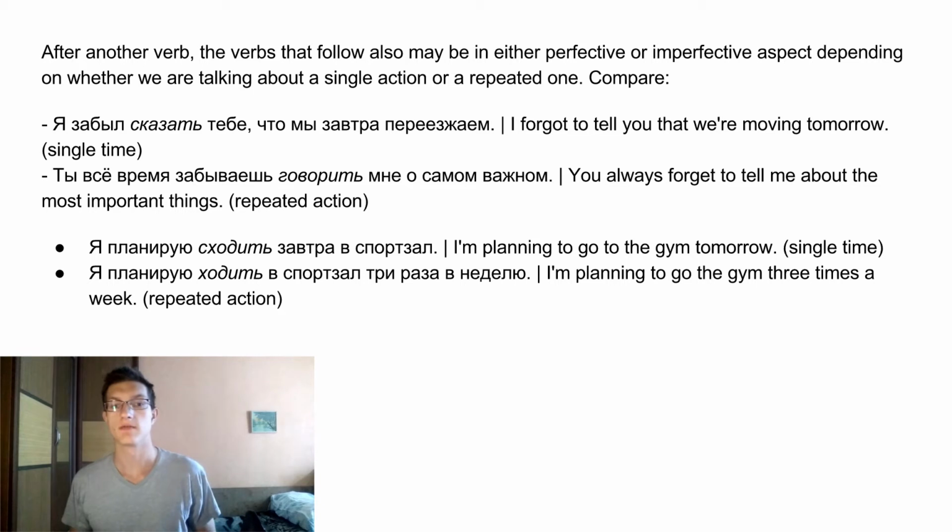After another verb, the verbs that follow may be in either perfective or imperfective aspect, depending on whether we're talking about a single action or a repeated one. Compare. Я забыл сказать тебе, что мы завтра переезжаем. I forgot to tell you that we are moving tomorrow. So this is a single action. He forgot to tell her one time. And she answers, Ты все время забываешь говорить мне о самом важном. You always forget to tell me about the most important things. So this is a repeated action. That's why we use the imperfective aspect here.